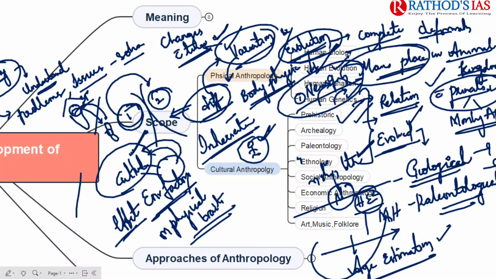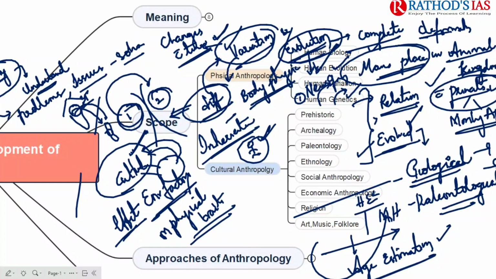What are those dimensions? First, we need to know about prehistoric archaeology. We need to know about paleontology, ethnology, social anthropology, economic anthropology, religion, art, music, and folklore. So these are very important.